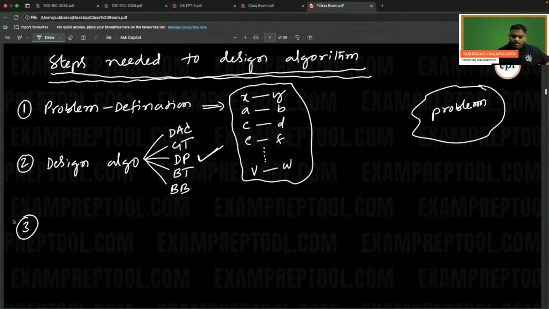So what you do is draw a flowchart. The second step is over, which means you got the algorithm, approximate algorithm, mapping you have done.